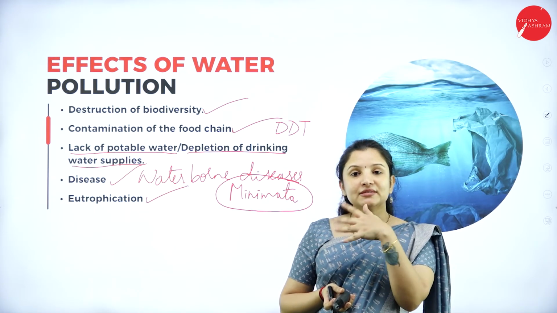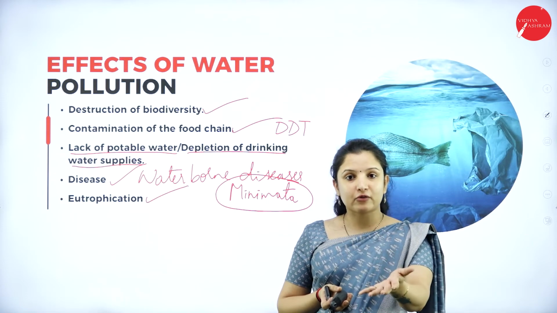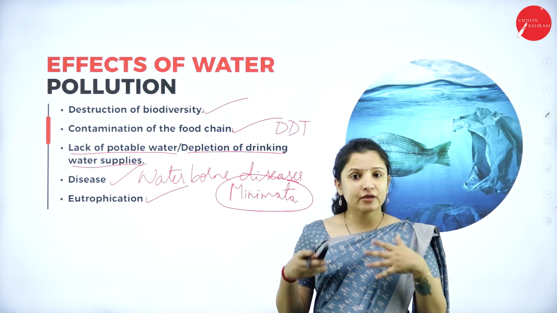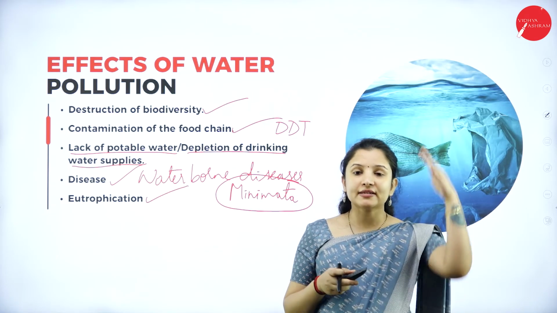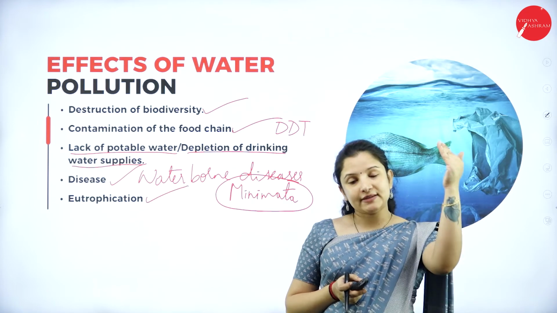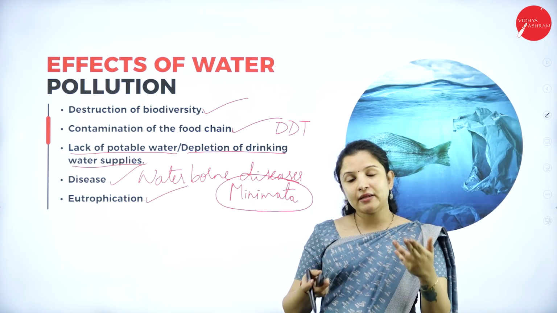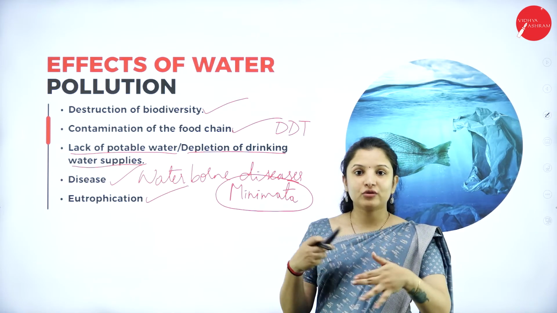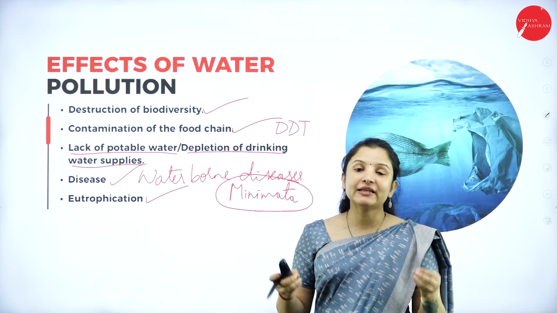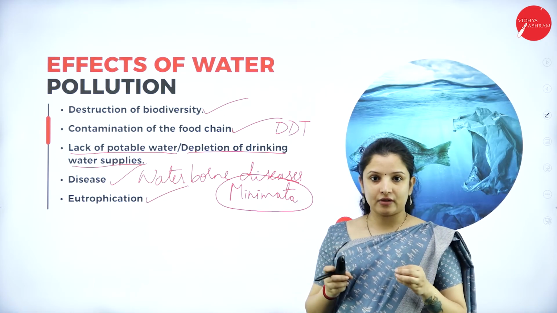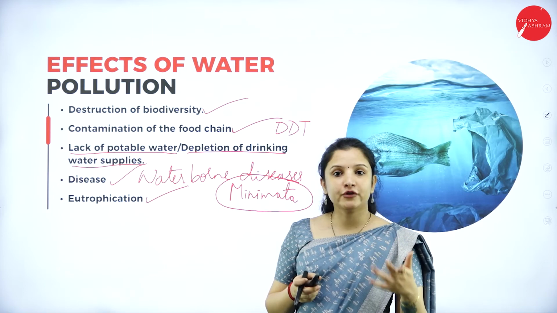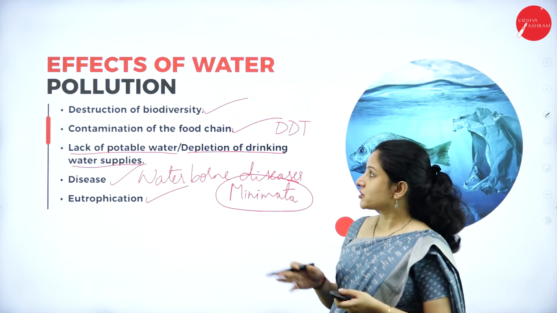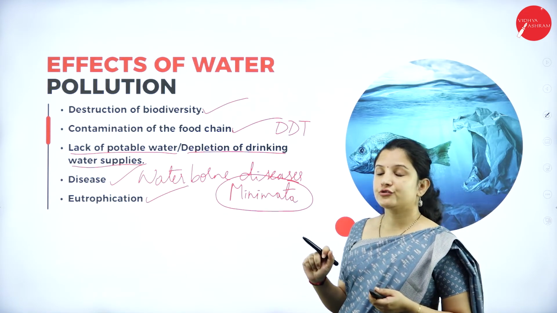And there, the algae, that is, the aquatic plants that are there, will get enough minerals to grow more. If they grow more and cover the entire lake, then the sunlight cannot penetrate into the lake. If the sunlight doesn't penetrate into the lake, then the organisms living in the lake will be affected. They will start to die, they will start to decay there, completely spoiling the lake and the river, making the fresh water not capable of being used anymore. So, that is nothing but eutrophication. That is how water pollution can cause eutrophication.